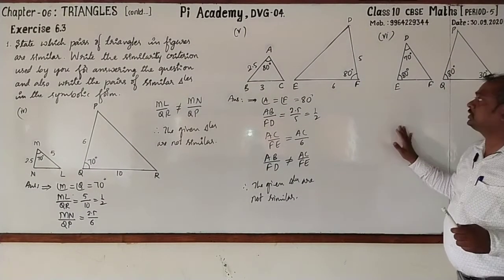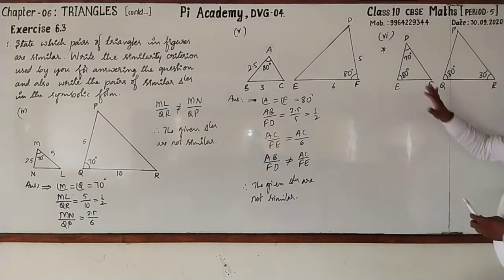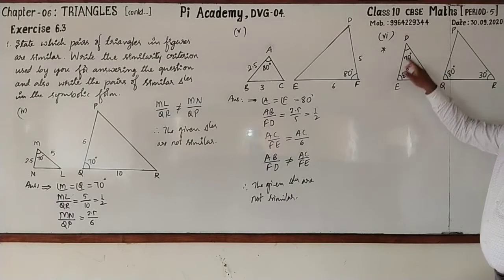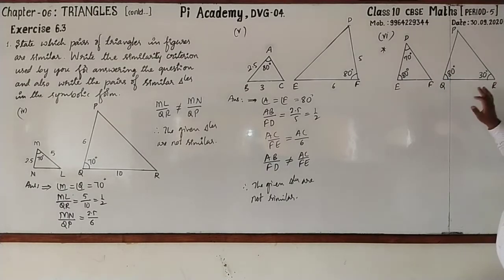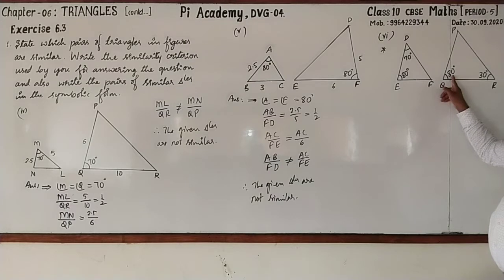Dear students, hope that you have drawn this one. Just observe the 6th one. Here are two triangles, one is DEF and another one is PQR. Do you think that they are interesting? No doubt. Why? Of course, one angle is equal: angle E equal to 80, Q equal to 80. But what about the remaining angles? Here 70, this is 30.